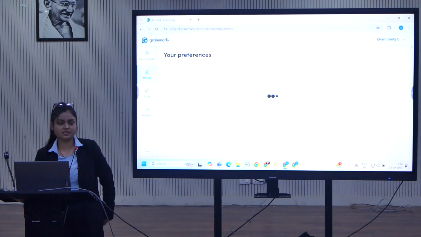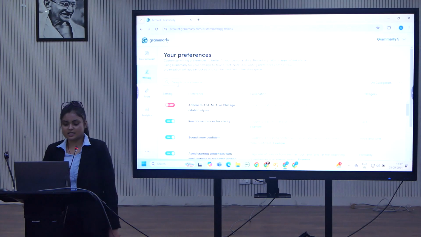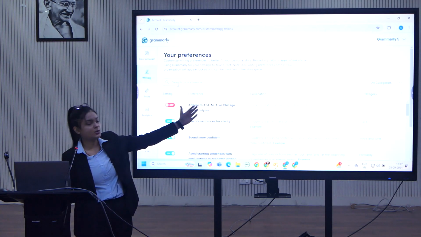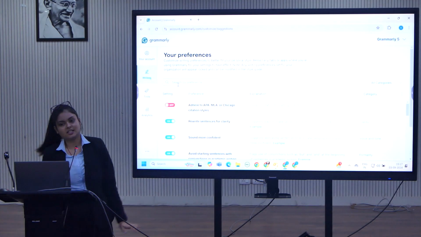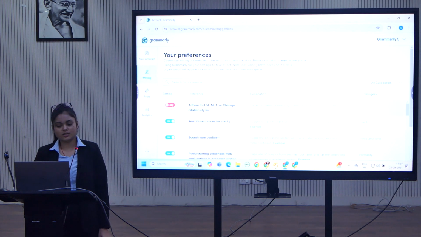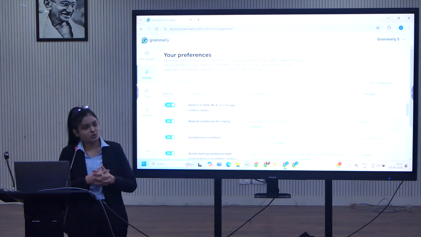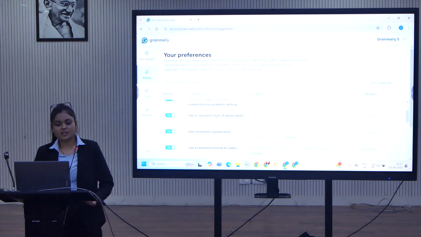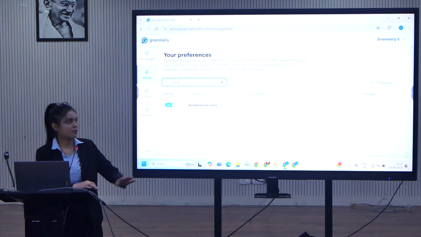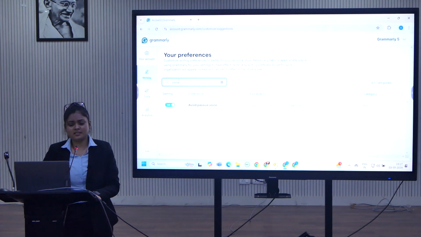Now coming to your preferences, this is one of the important parts. You can see the very first option is adhere to APA, MLA or Chicago writing style. If you want to adhere to these writing styles, you can switch it on. Every user can do the customization of writing preferences for their own account. There is also an option, avoid passive voice. If you want to write in active voice, you can simply switch it on or off as per the document requirement.